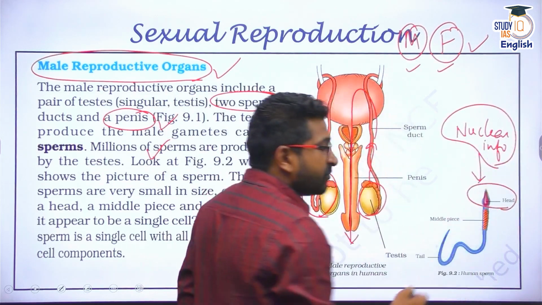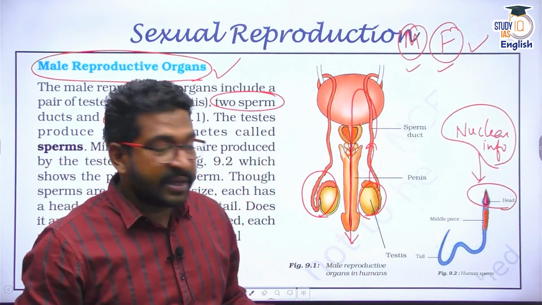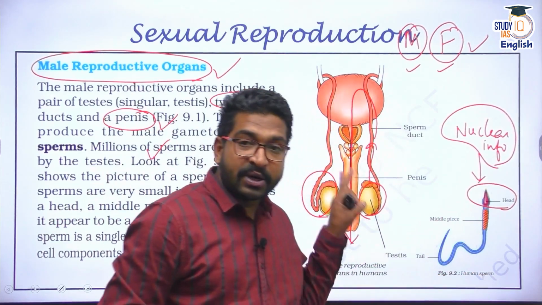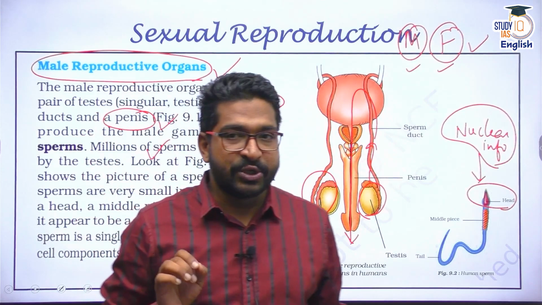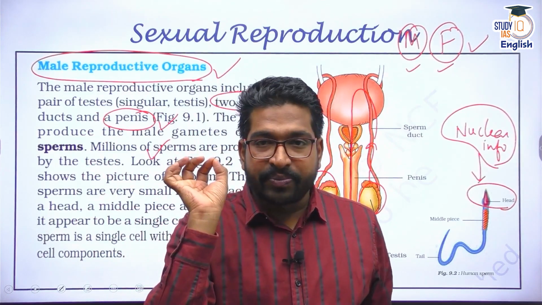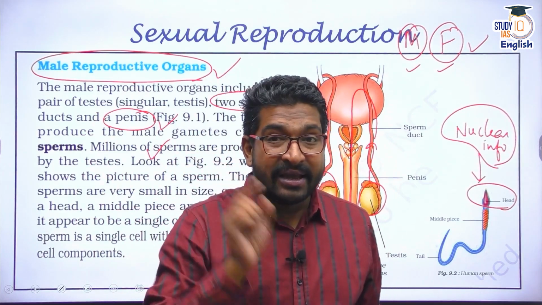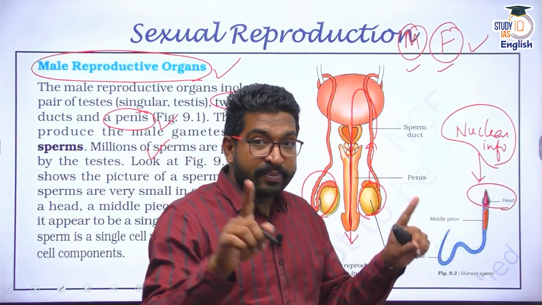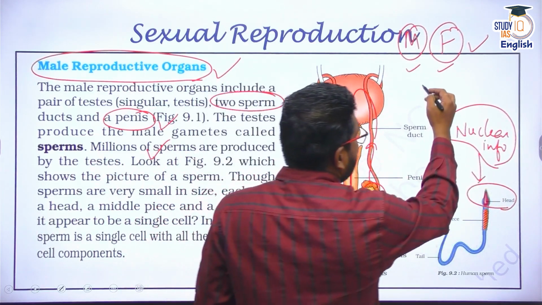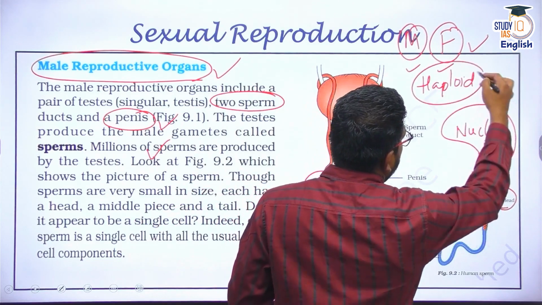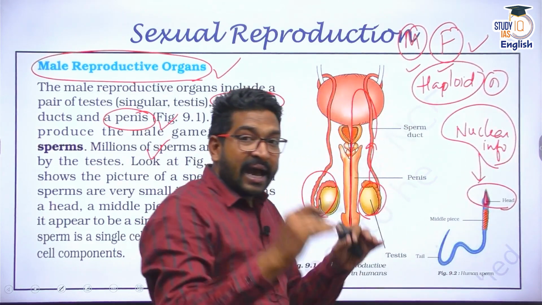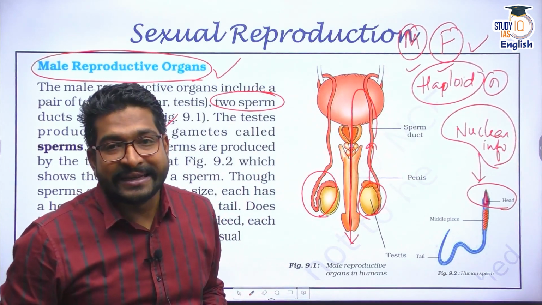Now this nuclear information has to reach the ovum. And please remember, although there are millions of sperms released in a single ejaculation, a sperm is a single cell which has some nuclear information. But please remember, it is always a haploid cell. Haploid cell means there is a half set of chromosomes present in it.